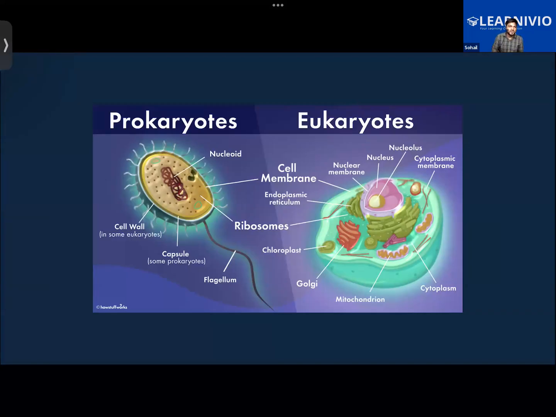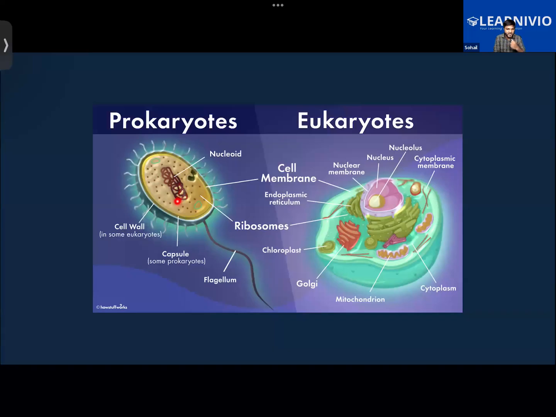Now imagine the organisms that were living on Earth billions of years ago, like the bacteria that are living today also. Their cells are very simple. They are not very well organized. Which one looks more organized, this one or this one? Second one. Prokaryotes are the cells found in organisms that are not well organized.